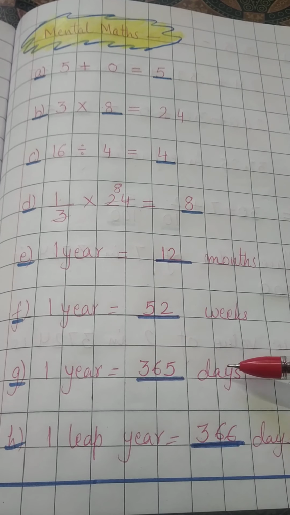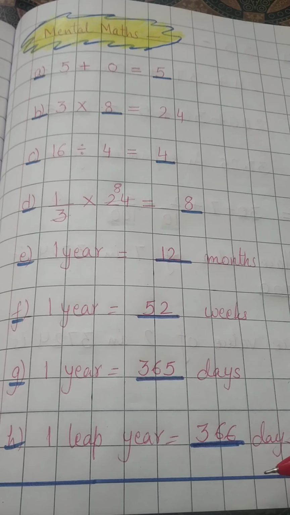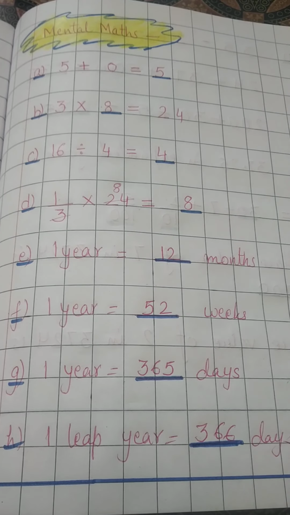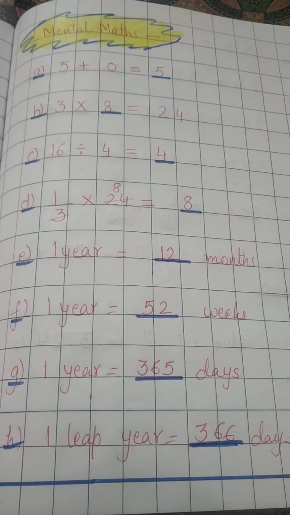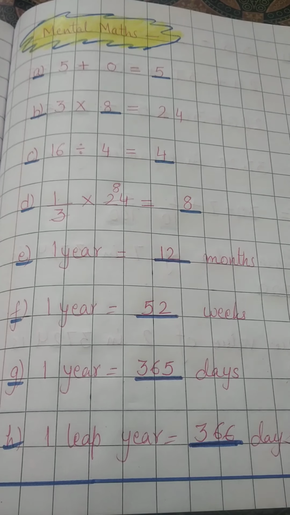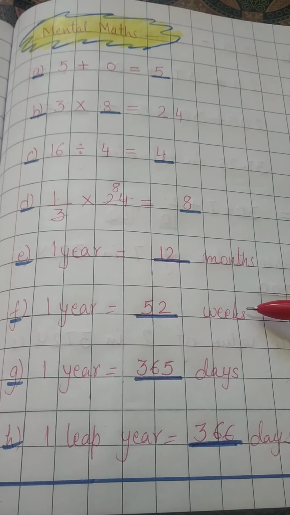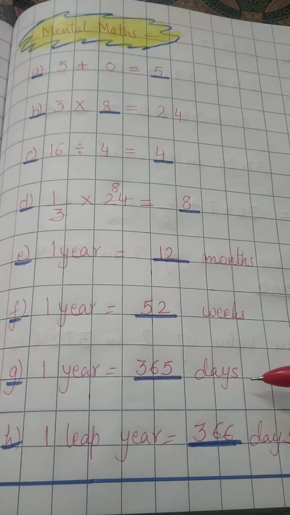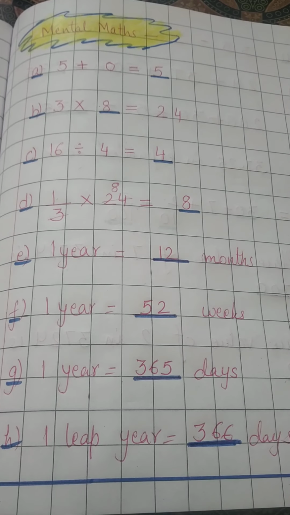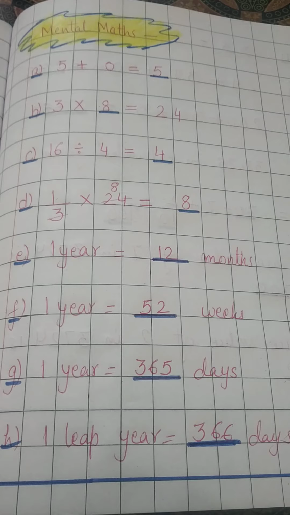The normal year has 365 days, so a leap year has 366 days. So before filling the blank, you have to read what is asked, whether it is months, weeks, days or leap year. So read the question properly.